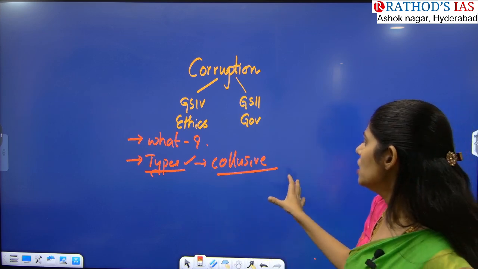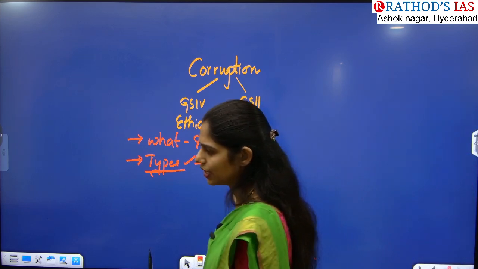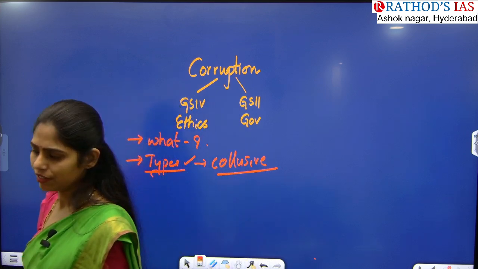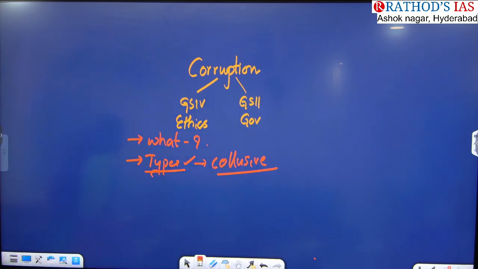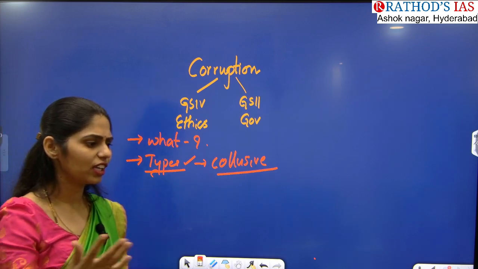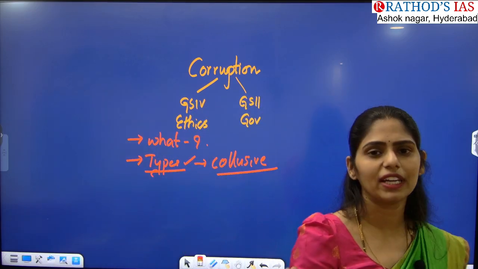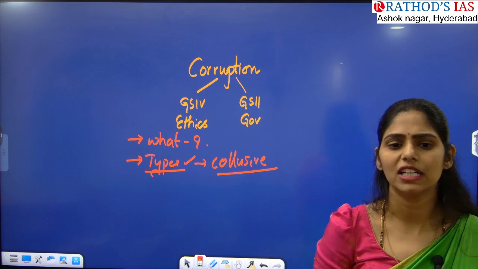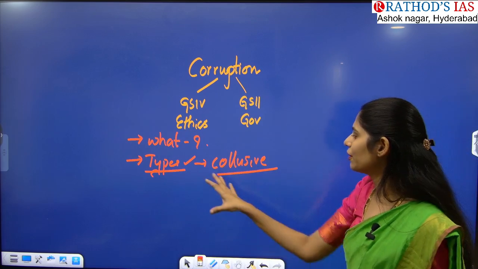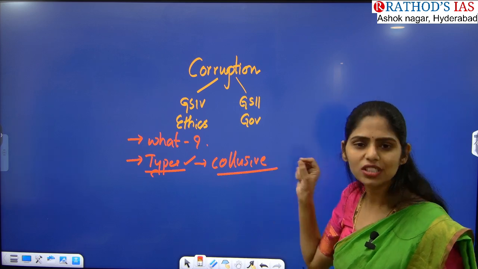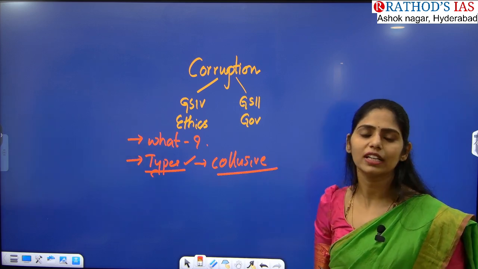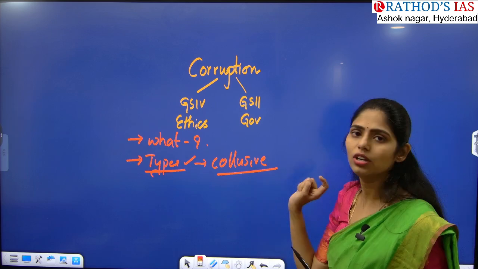This is called the collusive type of corruption, so it is very famous now. If there is anything like giving of money or giving of land or giving of gold, then we can easily track them, find them, and punish them. But in this collusive type of corruption, we can't. So this is one important problem in our society and our governance system in controlling corruption.